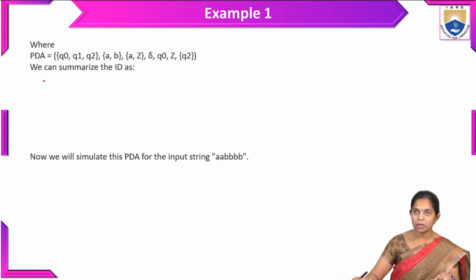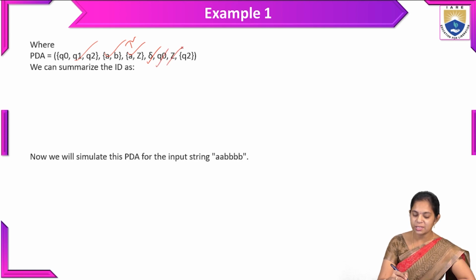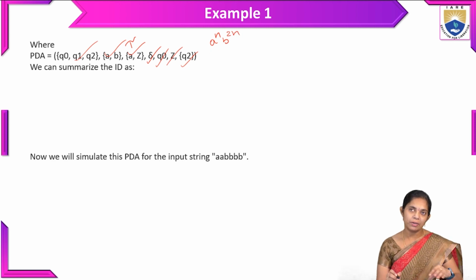So we already discussed the PDA, which has the 7 tuple representation. The first one is the finite set of states, and these are the input symbols, and these are the tau representation, and the transition function, and Q0 is the initial state, and Z is the initial stack symbol, and Q2 is the final state. So these are the 7 tuple notation of the given PDA. What is the given PDA? A power n, B power 2n. So this is the given PDA, and for this one, it is the 7 tuple notation.